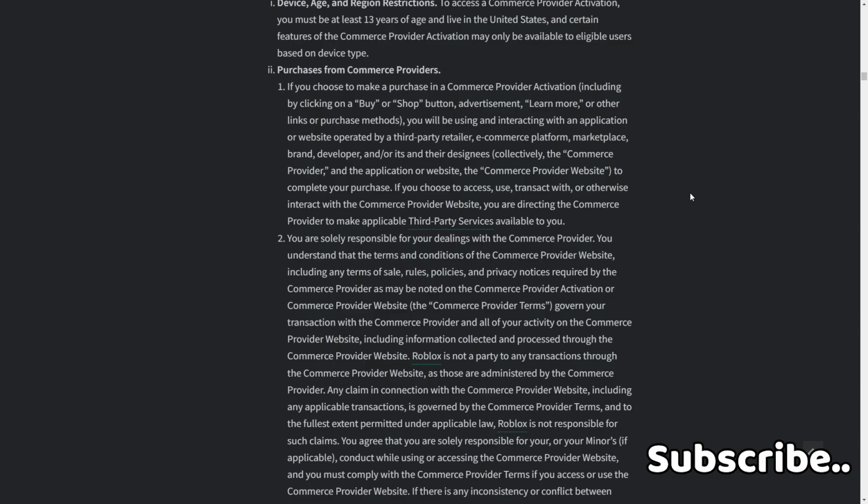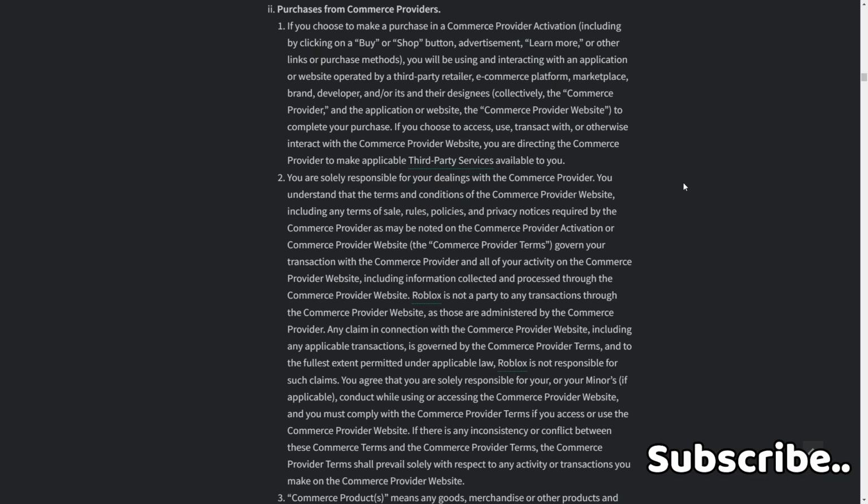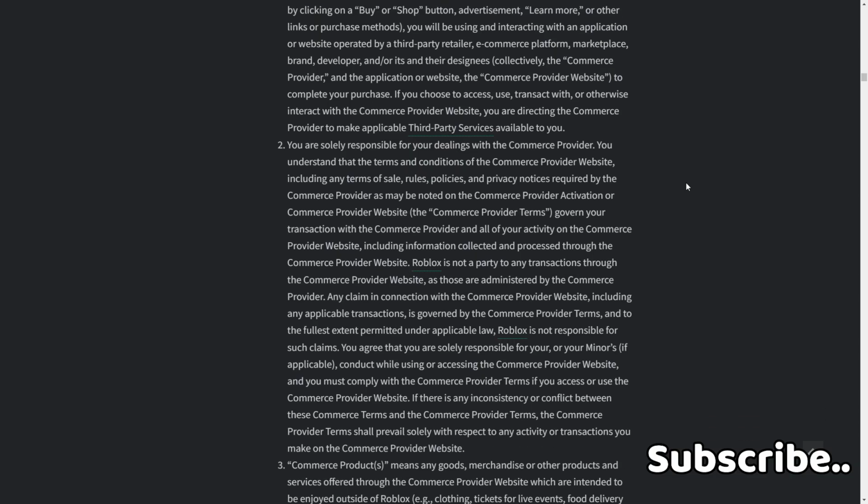Roblox is not a party to any transactions through the commerce provider website, as those are administered by the commerce provider. Any claim in connection with the commerce provider website, including any applicable transactions, is covered by the commerce provider terms and, to the fullest extent permitted under applicable law, Roblox is not responsible for such claims. You agree that you are solely responsible for your minors', if applicable, conduct while accessing the commerce provider website, and you must comply with the commerce provider terms if you access or use the commerce provider website.